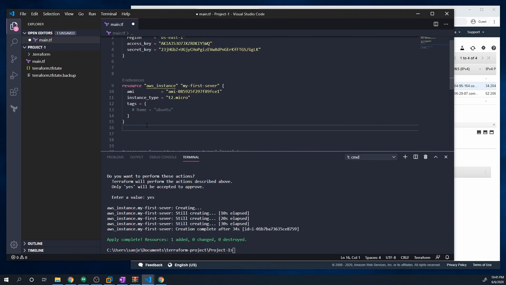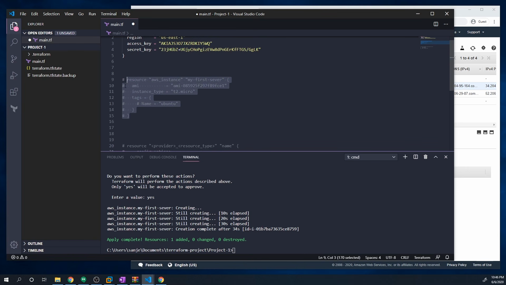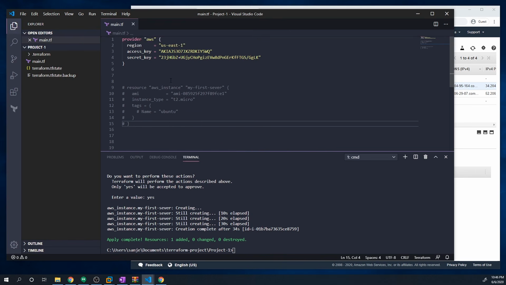And what I want to show you is really the power of that declarative style of writing code that I mentioned earlier. So instead of doing a Terraform destroy to destroy a specific instance, what we can do is just delete this code right here, right? And instead of deleting it, I'm just going to comment it out for now, which is doing essentially the same thing as removing that code altogether. So if we hit save, Terraform will see that within our code, there's no resources being defined. It'll check the state, and it'll see that there's actually an EC2 instance deployed by Terraform, and it'll say, hey, wait a minute, that doesn't match. We should not have any resources deployed based off of this Terraform file. So let me go ahead and delete that one resource that we've deployed.